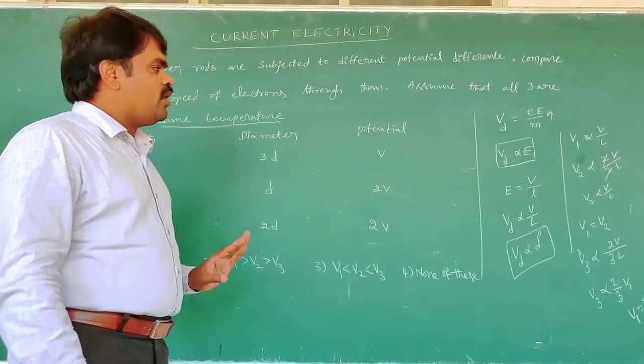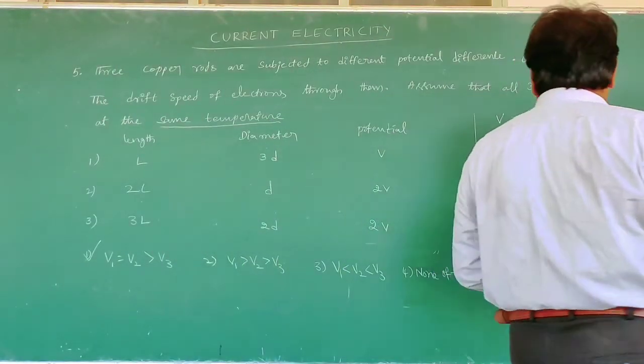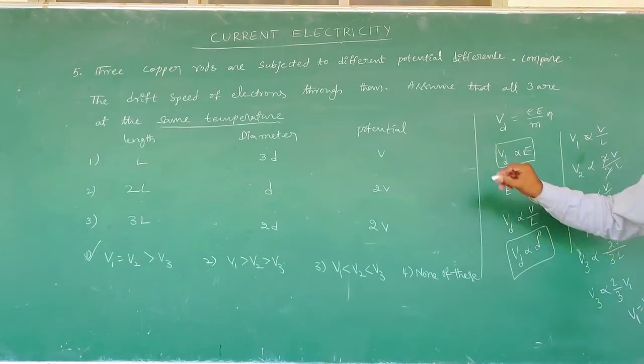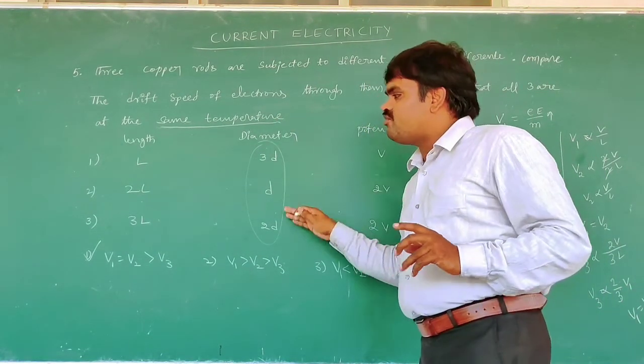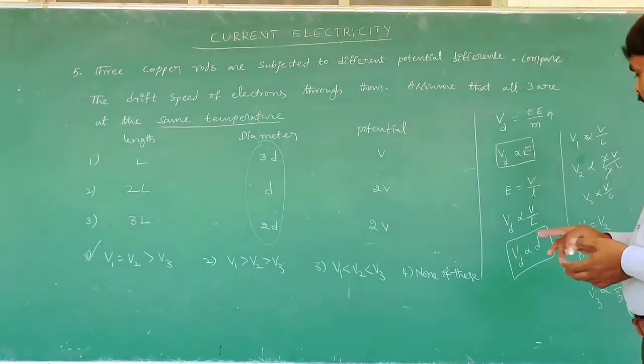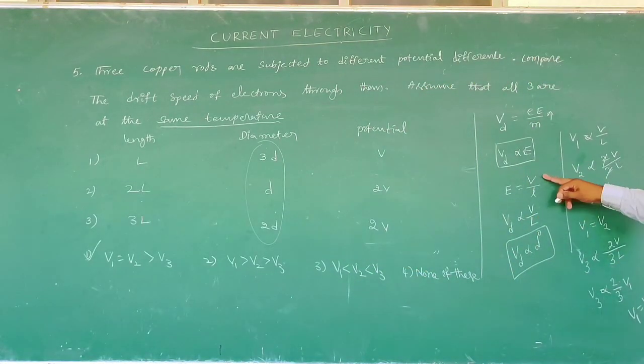Here in this problem we clearly observed that the drift velocity is independent of the diameter of the wire. It depends on the electric field, or it depends on the potential difference and the length of the conductors. That's why the first option is correct.